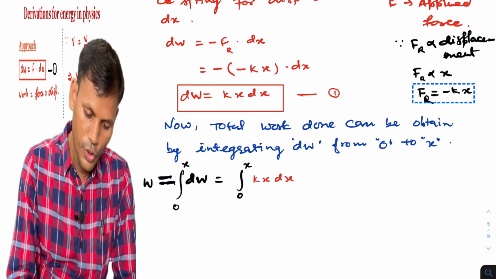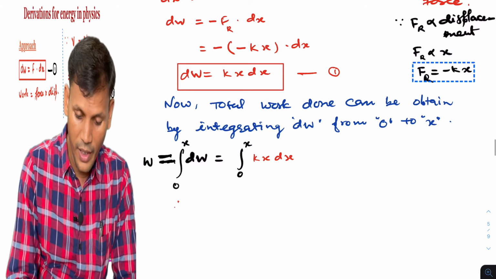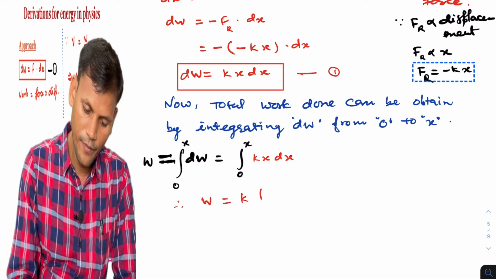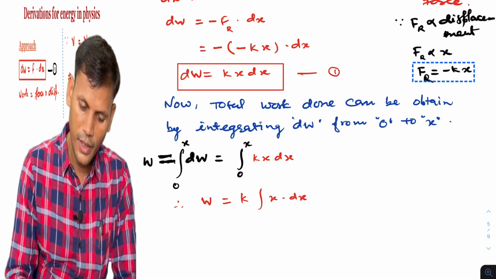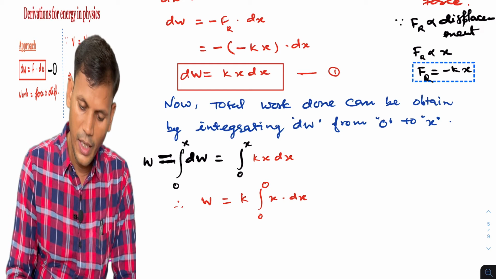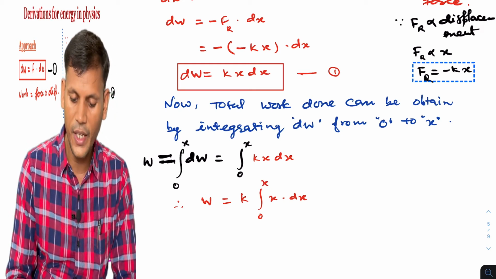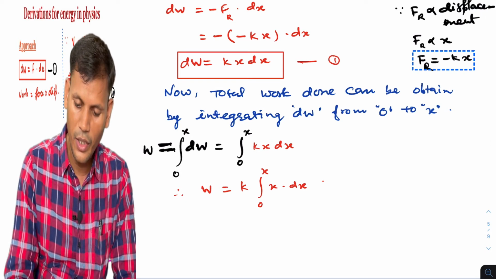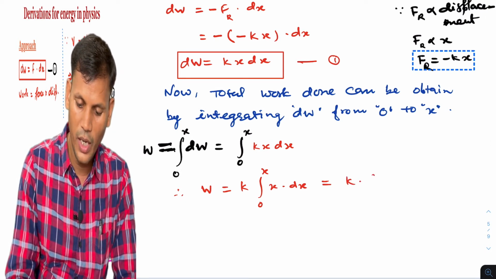So the total work done can be obtained. k is constant, integration of x dx from 0 to x, and the integration of x dx is x square by 2. So this will be k into x square by 2, and the limit is from 0 to x.